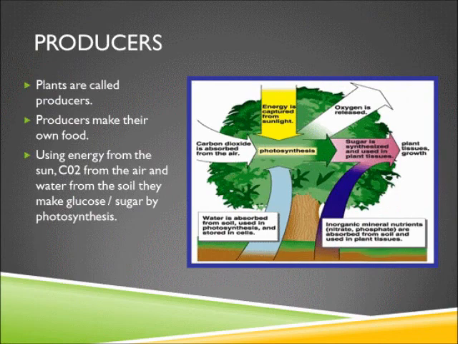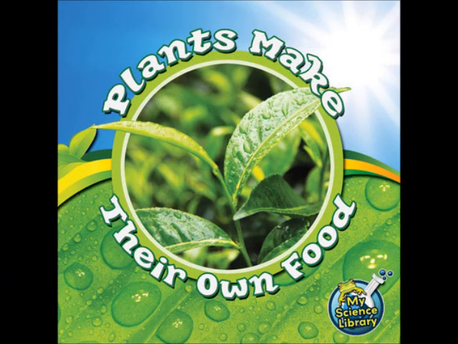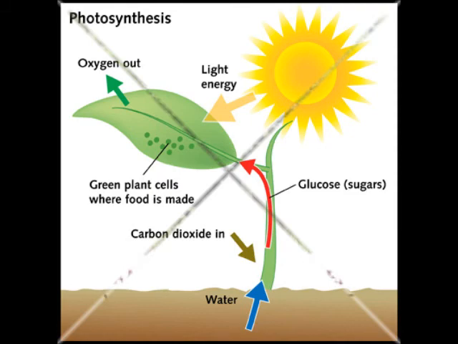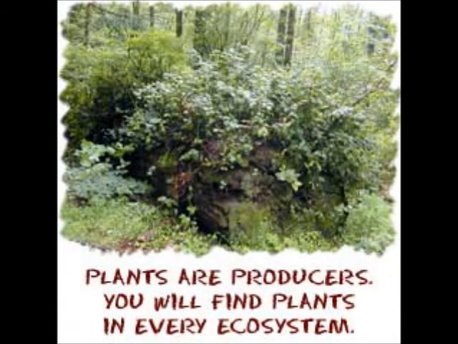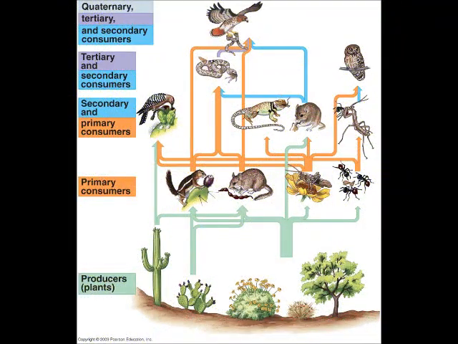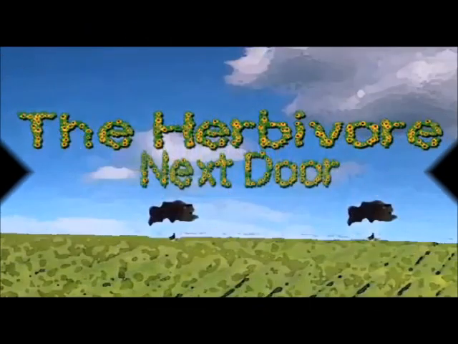Producers begin the food chain and are called producers because they make their own food. Plants are producers. They use energy from the sun and water and nutrients from the soil to make food. Consumers are next in the food chain, and they can either be a herbivore, carnivore, or omnivore.